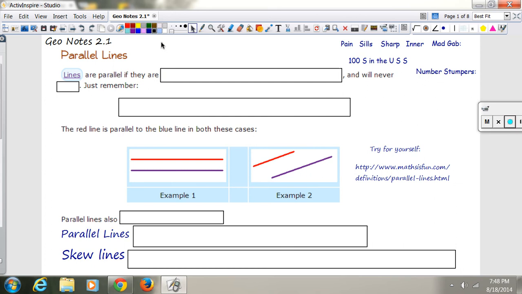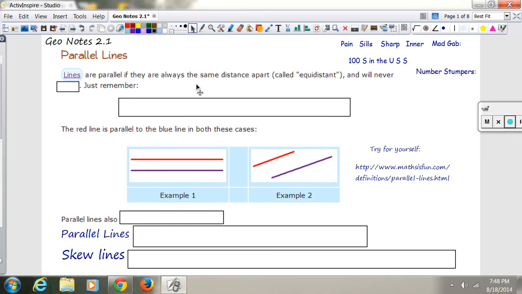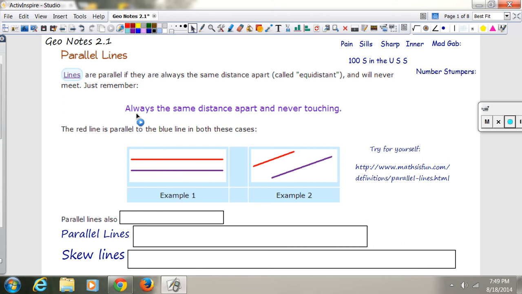Our notes today are on parallel, perpendicular, and skew lines. So lines are parallel if they are always the same distance apart, called equidistant, which means they will never touch or never meet. Parallel lines, you can see them right here in this example, they don't ever touch. They will be equidistant apart no matter where you are on the lines. They're always the same distance apart and never touching.